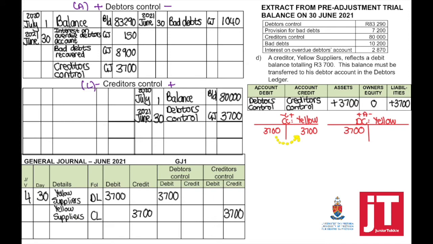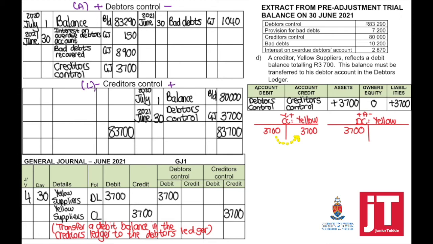Effect on the accounting equation: assets plus, liabilities plus. My narration in my general journal, what happened? Transfer a debit balance in the creditor's ledger to the debtor's ledger.